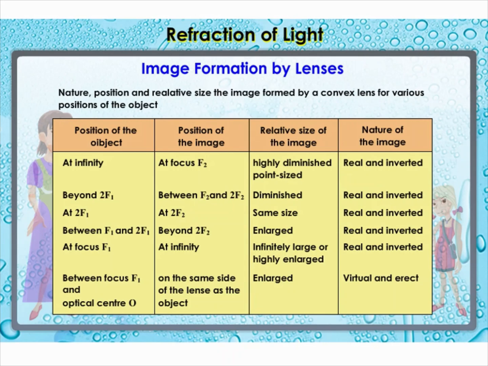The nature, position, and relative size of the image formed by a convex lens for various positions of the object is summarized in the table.